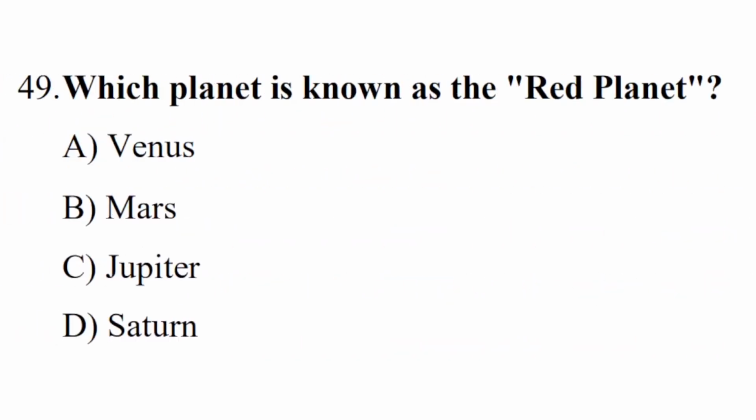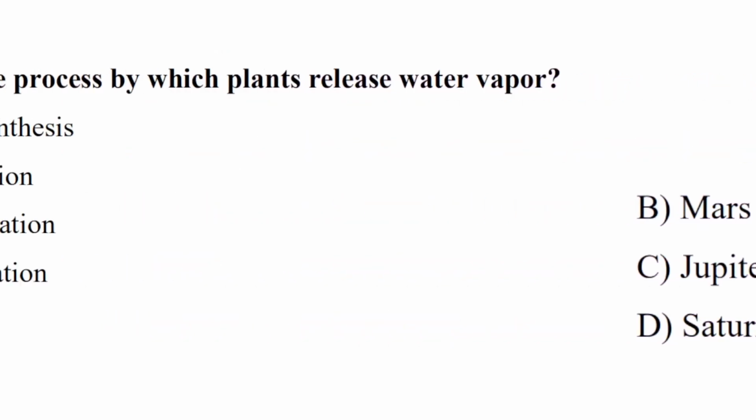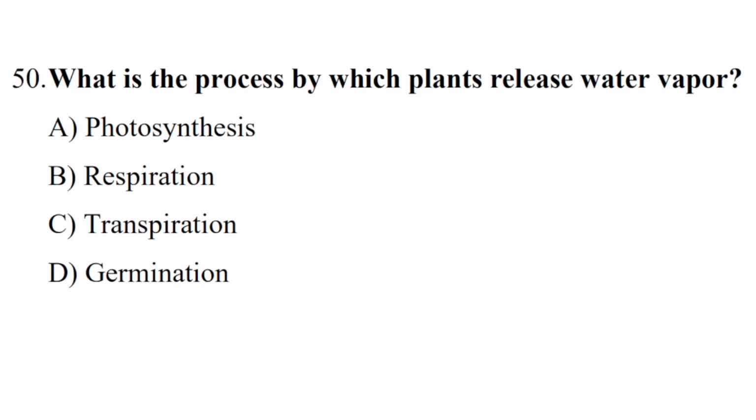Question number 49. Which planet is known as the red planet? Correct answer is option B, Mars. Question number 50. What is the process by which plants release water vapor? Correct answer is option C, transpiration.